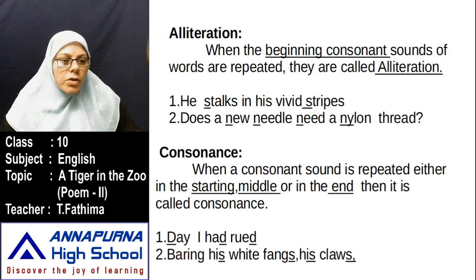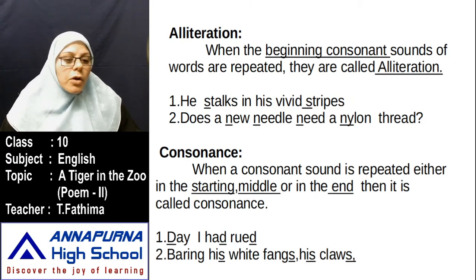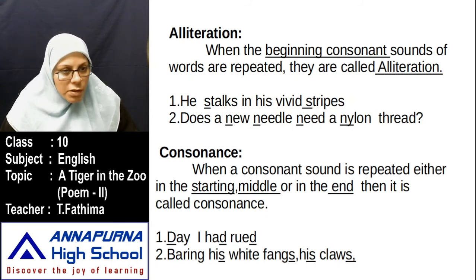Next comes consonance. When a consonant sound is repeated either in the starting, middle or end, then it is called consonance. See here, "day had rude, bearing his white fangs, his claws." Now see here, what is the difference between alliteration and consonance? Alliteration is a consonant sound.